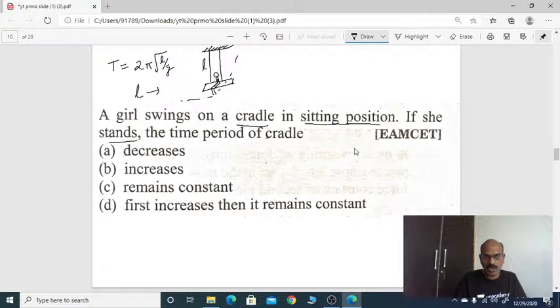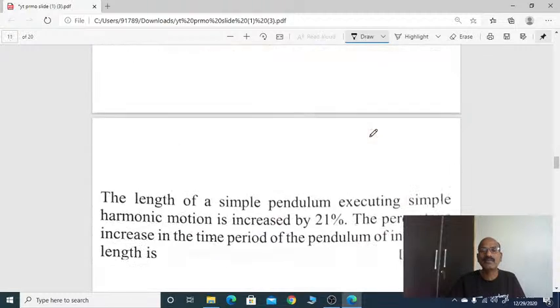A cradle is like a simple pendulum, right? In the sitting position you are swinging. When you stand up, the effective length of the pendulum from the point of suspension decreases. So as a result, the time period of the cradle decreases. So option A: when you stand, the effective length of the pendulum decreases. Time period depends directly on length, so as the length decreases, the time period automatically decreases. That is the correct answer.